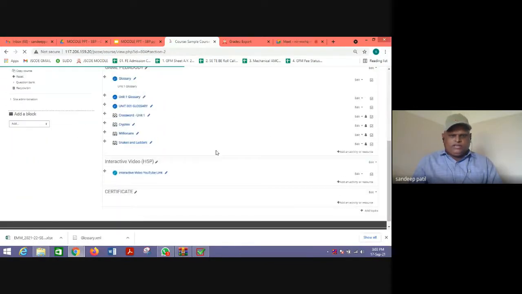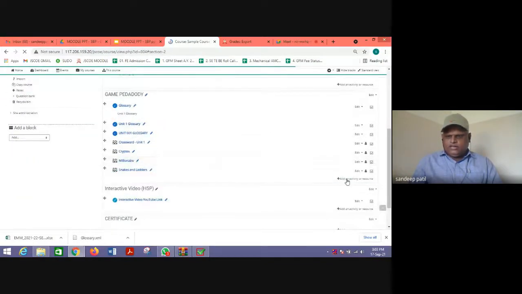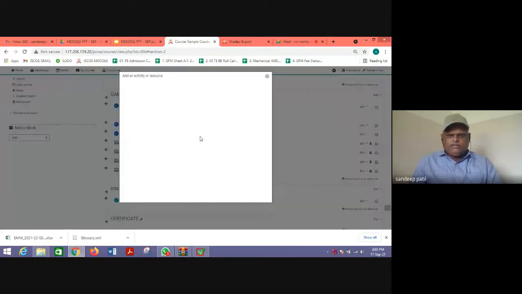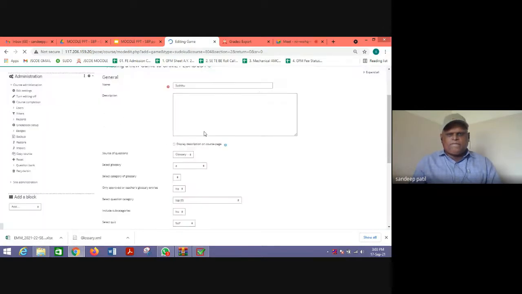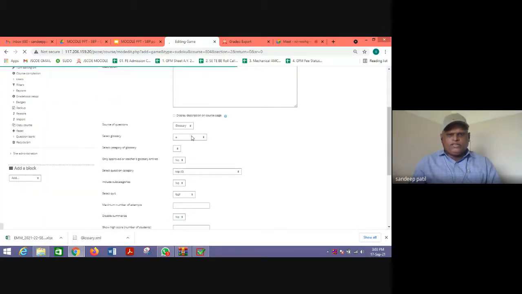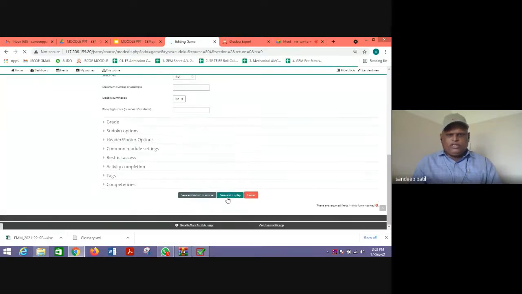Next, let us add the last one here. Suppose you add the Sudoku, let us see what happens. Same, you select a glossary, select that particular glossary, save and display.